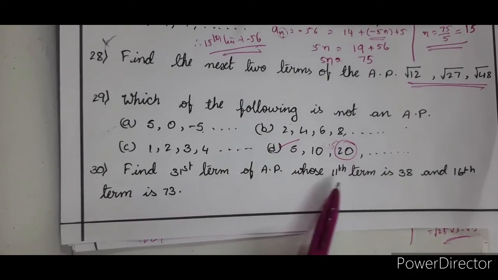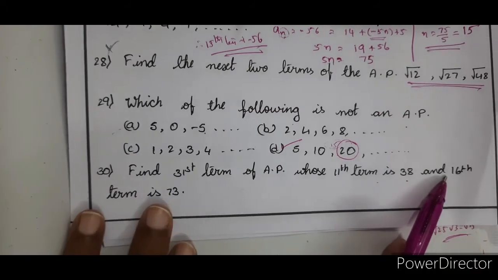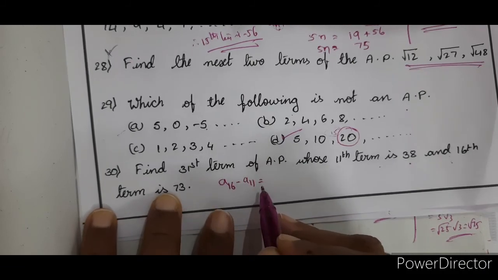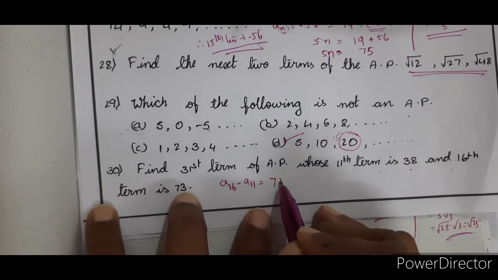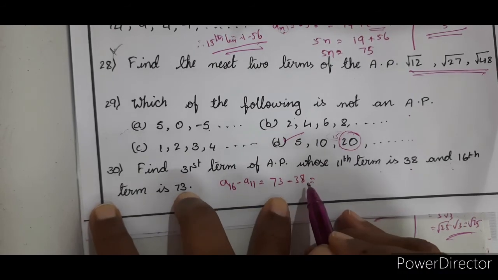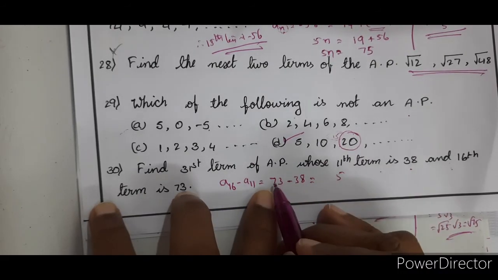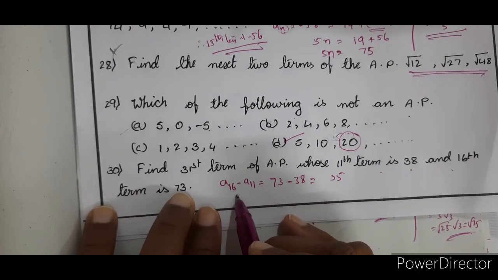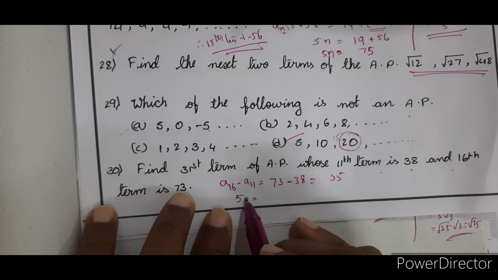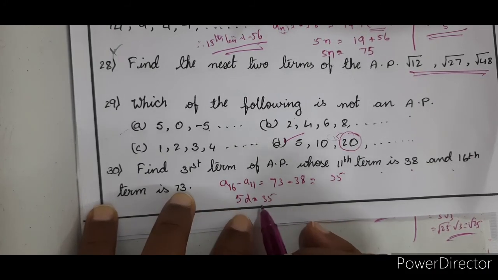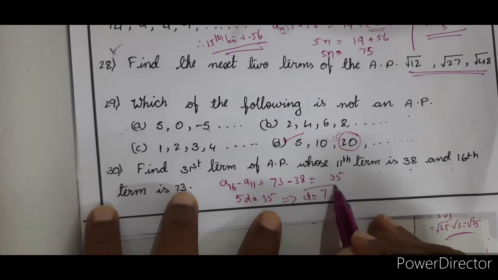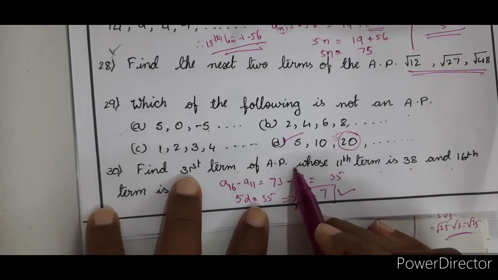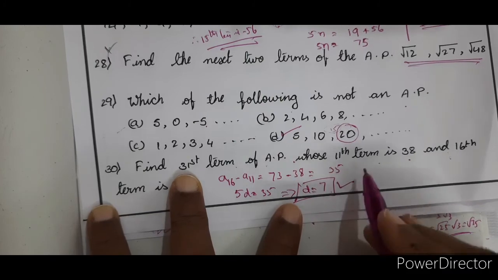Find the 31st term of the AP whose 11th term is 38 and 16th term is 73. Same again. A16 minus A11 is equal to 73 minus 38, what is that? 35. A16 minus A11 is 5D. So 5D is equal to 35, which implies D is equal to 7. We got the common difference to be 7. Now find the 31st term of the AP.